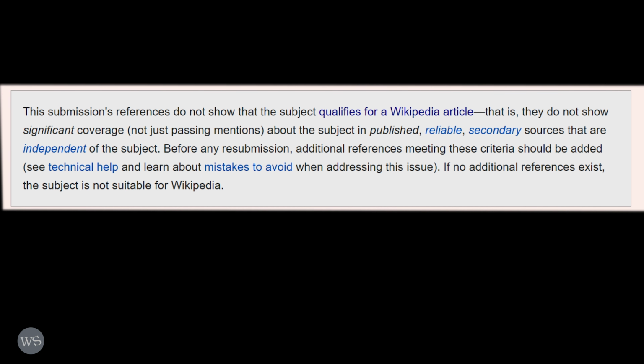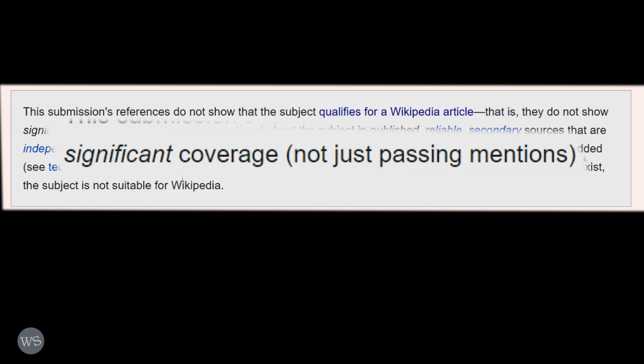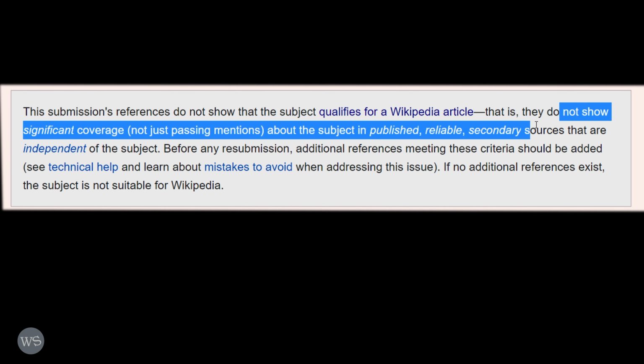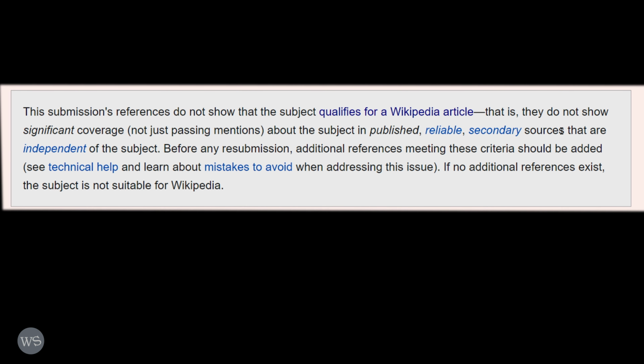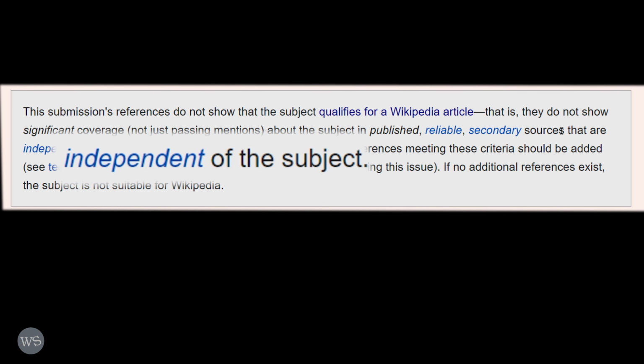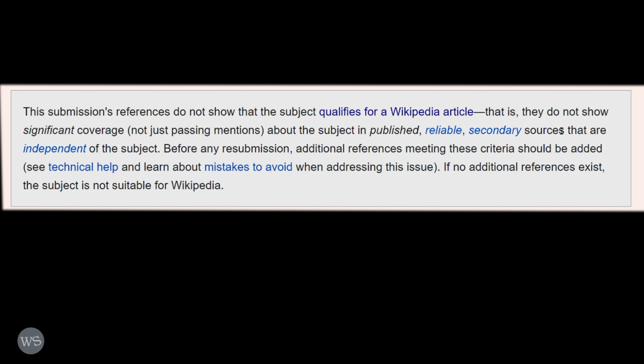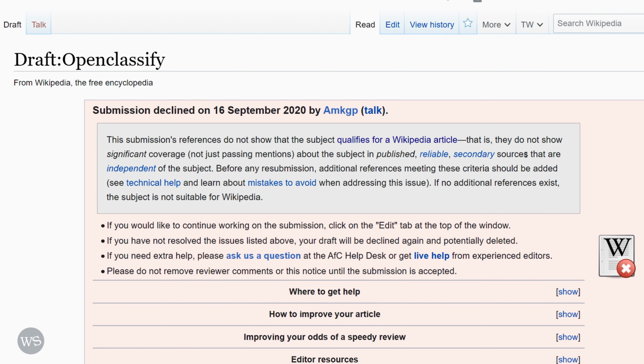Any Wikipedia article needs to show and demonstrate significant coverage, not just mentions, in published, reliable secondary sources that are independent of the subject. So when you create a draft about a new article, you must find sources that specifically talk about that subject, and those sources are independent of the subject itself. This article fails that criteria, and that's why it was declined.